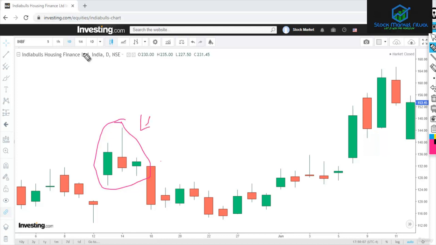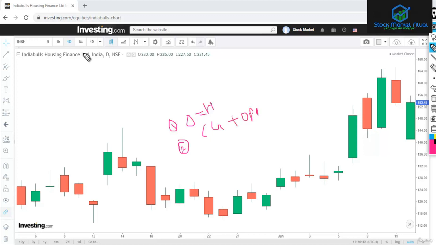When a common gap happens, you can understand that you are trapped. So you should exit immediately, and you can use 5 minute or 15 minute charts. If you see there is open equals to high and then there is a common gap. So the first thing is open equals to high, and the second thing is that there is a common gap. So when there is a common gap and that should be in the opposite direction, then you know that this is a very powerful weapon, a very powerful pattern.